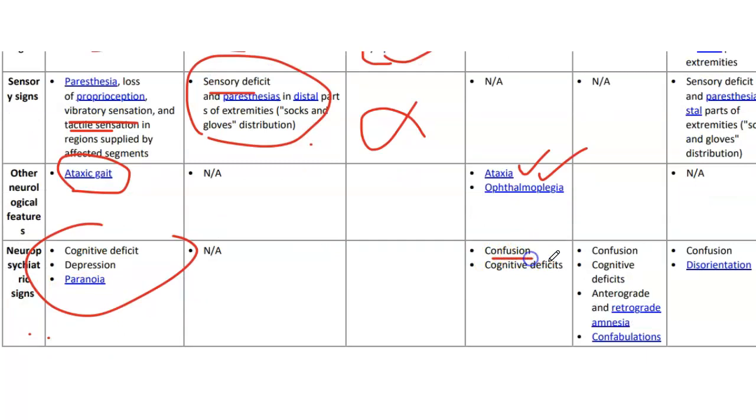There will be confusion and cognitive deficits in Wernicke's encephalopathy, and we also have confusion, cognitive deficit, anterograde and retrograde amnesia, and confabulations in Korsakoff syndrome. So, along with confusion and cognitive deficit in Wernicke's encephalopathy, we have amnesia and confabulations in Korsakoff syndrome. Amnesia can be anterograde and retrograde. And in dry beriberi, we have confusion and disorientation.